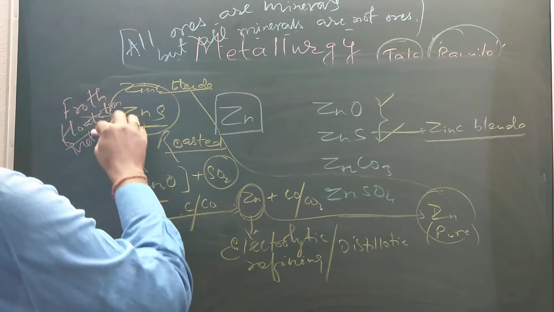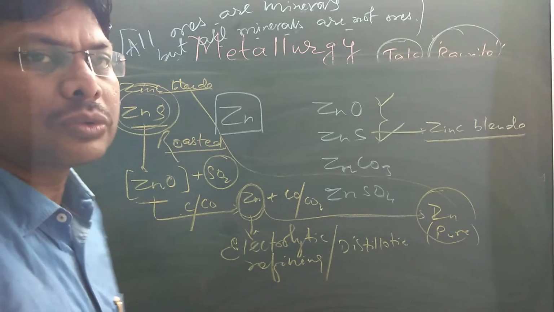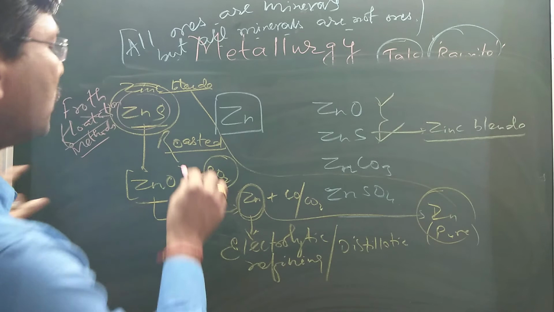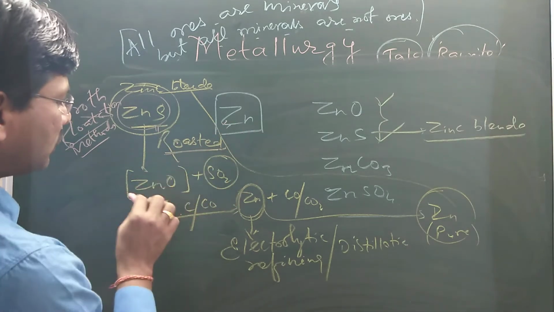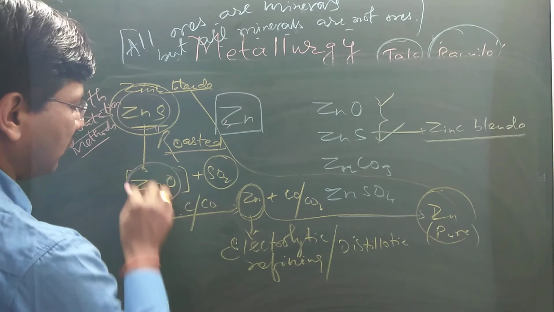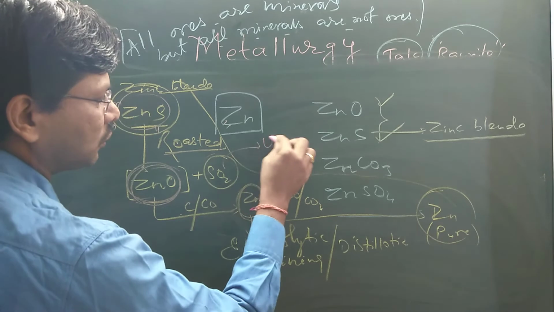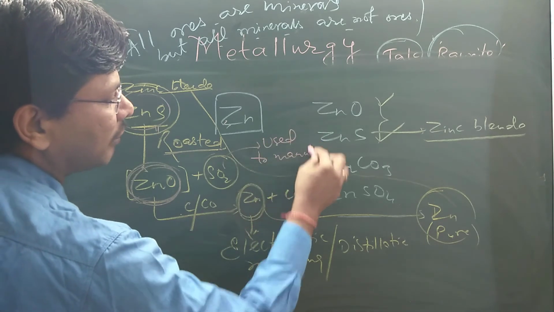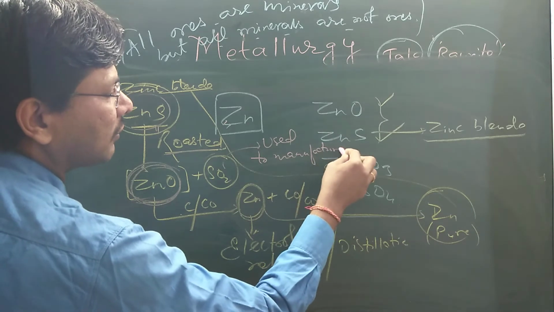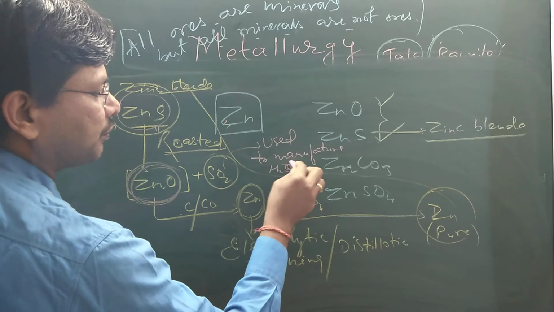So first it is purified by the froth flotation method, then, since sulfide ores are difficult to reduce, we perform roasting to form zinc oxide plus sulfur dioxide. Sulfur dioxide is used to manufacture sulfuric acid, H2SO4.